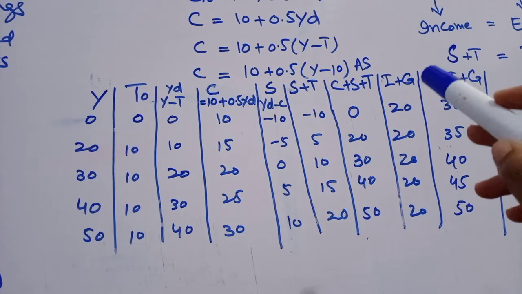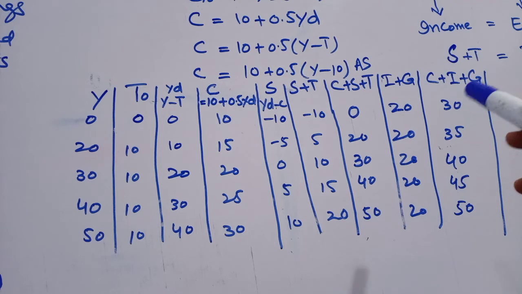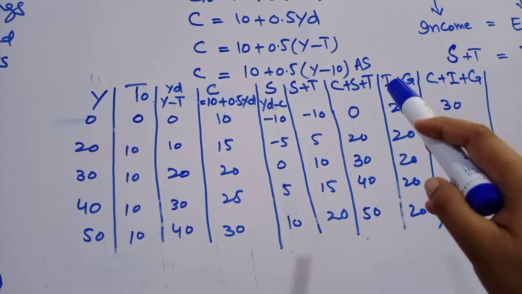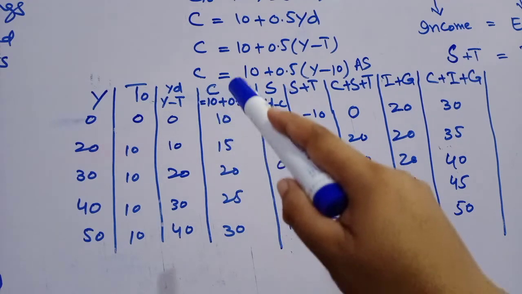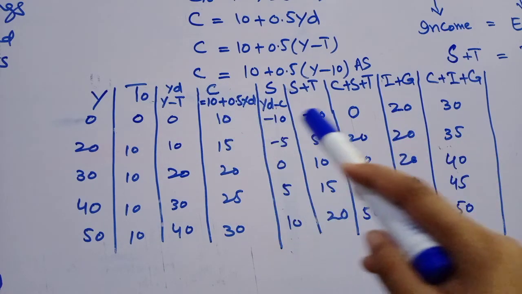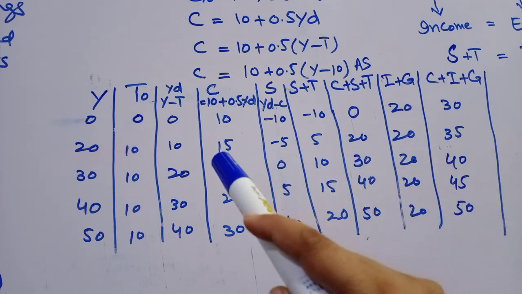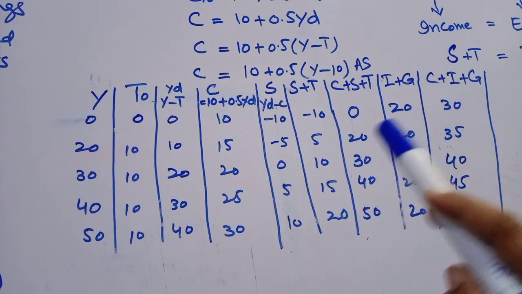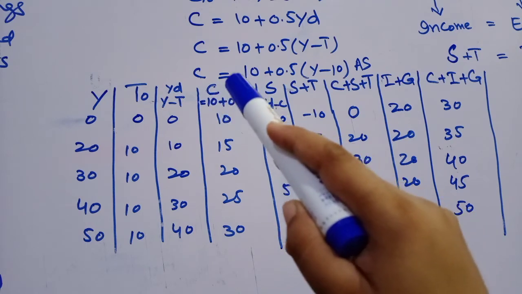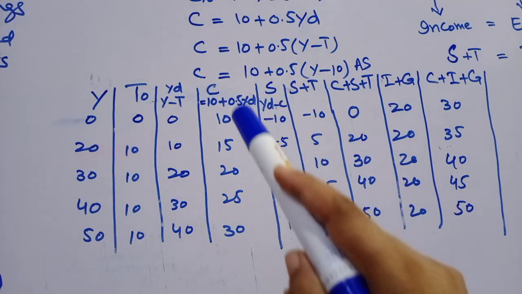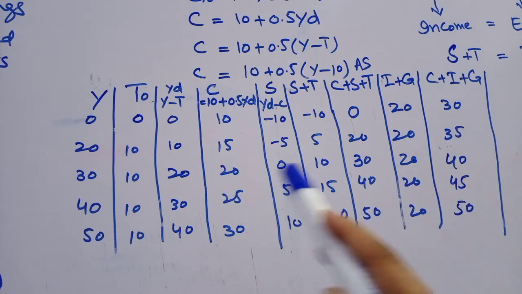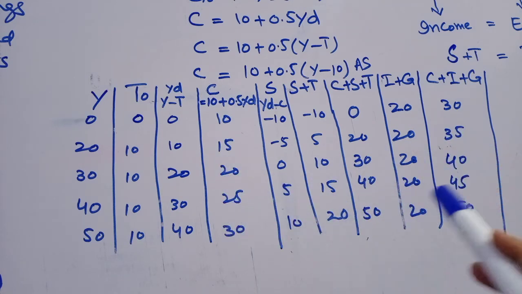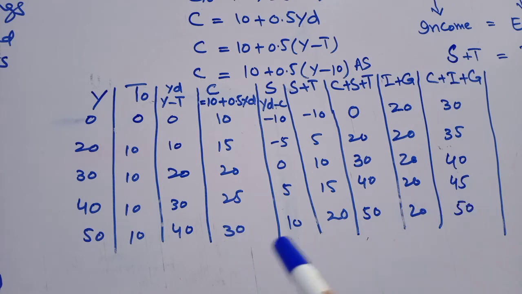Next column is C plus I plus G, that is aggregate demand. Means if we add this column and the consumption column C, that is 10 plus 20 is 30, 15 plus 20 is 35. Yani if we add 20 to C in this column, we will get C plus I plus G. 10 plus 20 is 30, 15 plus 20 is 35, 20 plus 20 is 40, 25 plus 20 is equal to 45, 30 plus 20 is equal to 50.